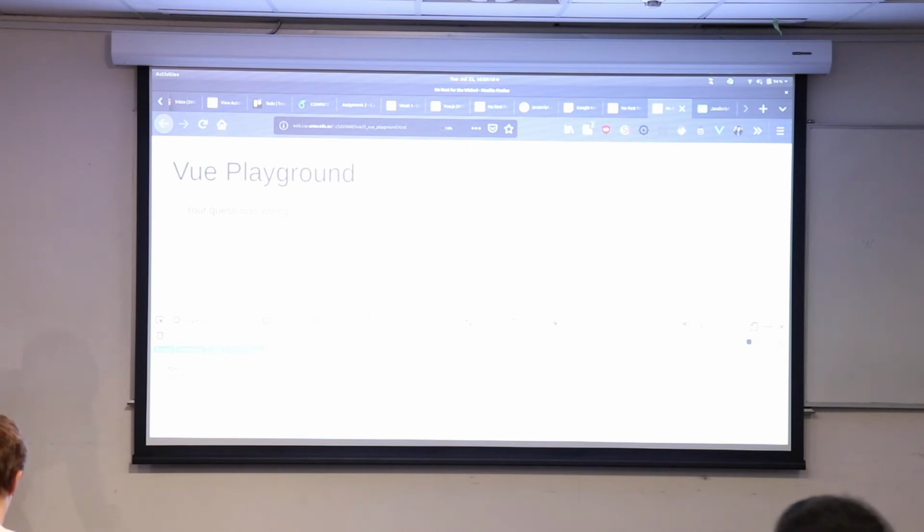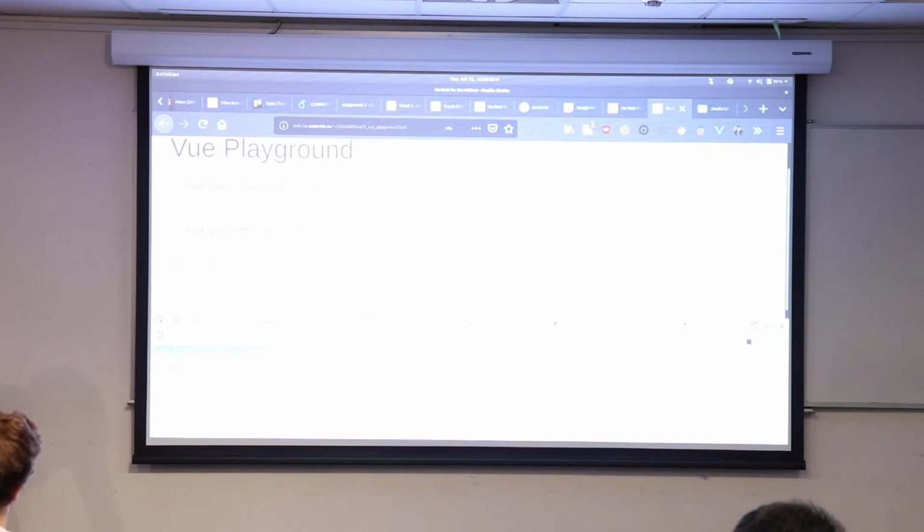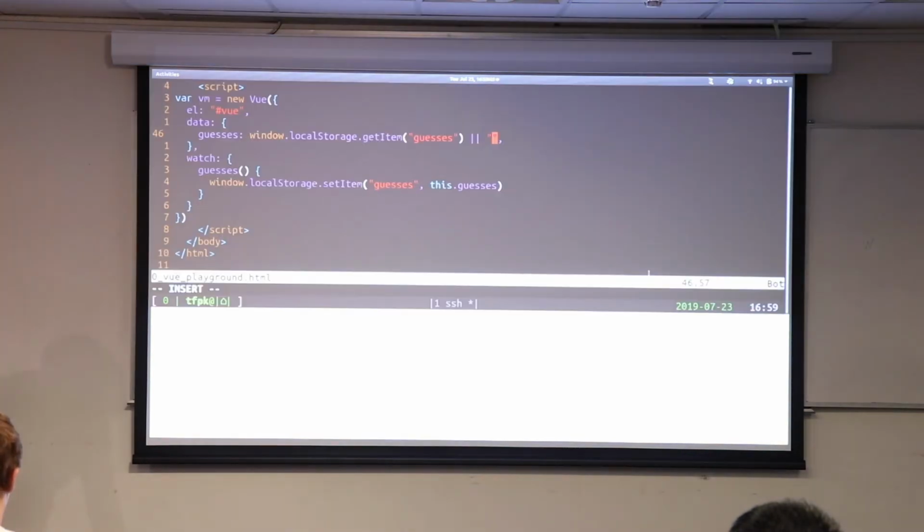That's kind of annoying. What if I want to set something inside of it? I want to set guess hello. Cool. Oh, I'll change it to lowercase. Now, moment of truth. Before, if I refreshed this, it would have said guess again, and it would have gone away. If I refresh now, it stays there. That's pretty cool. So what actually happened?